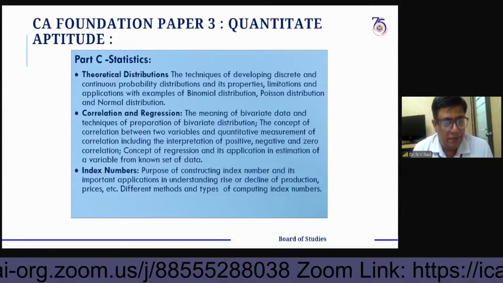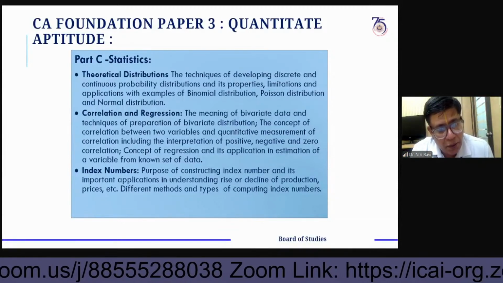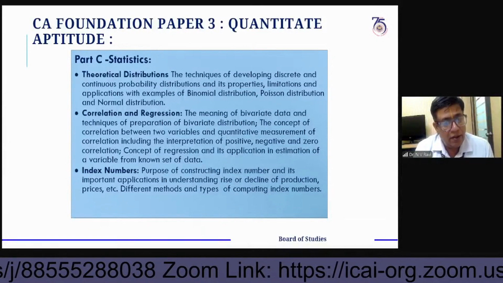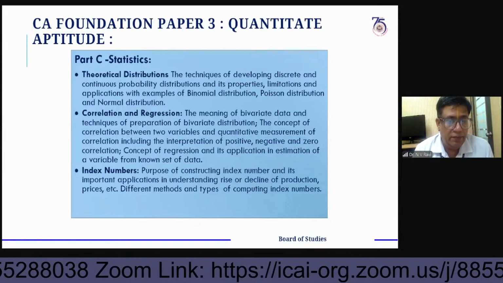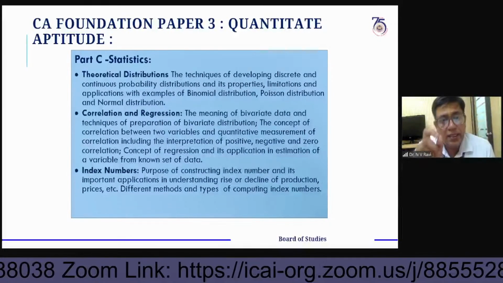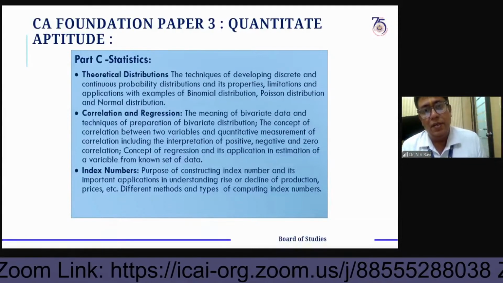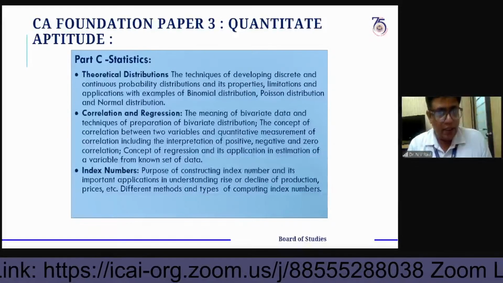Correlation coefficient lies between 0 to 1. The difference is the square of the correlation, that is also given in the study material. That is called the coefficient of determination. Coefficient of determination is also very important.